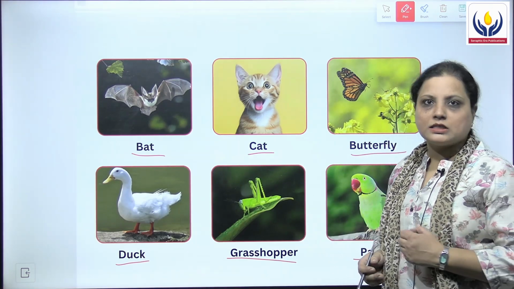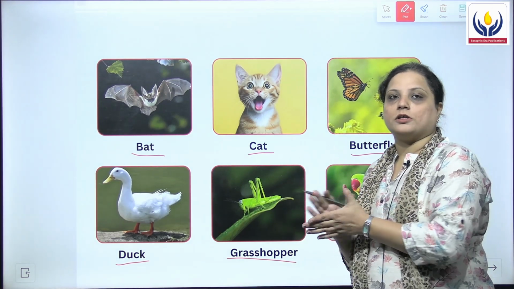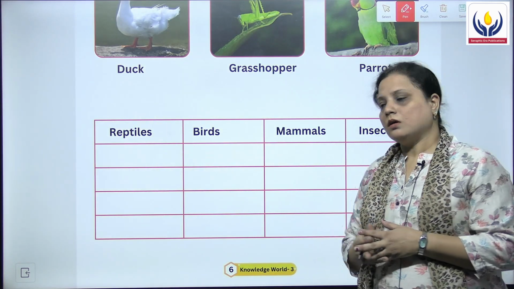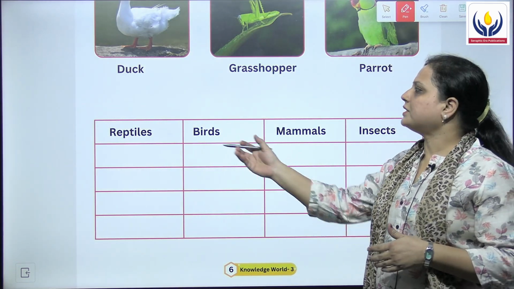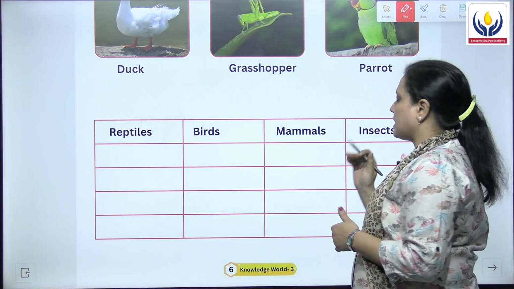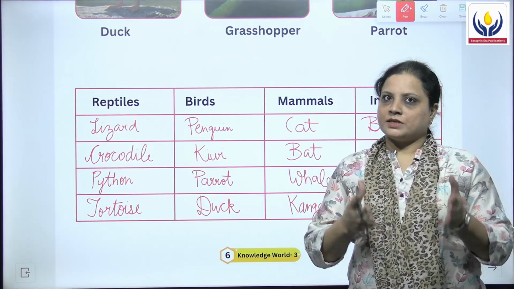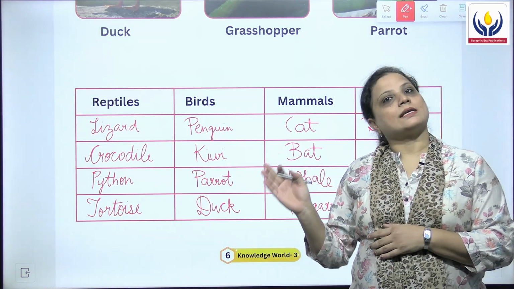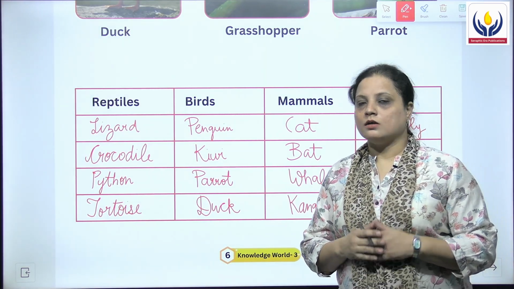Now we'll categorize them according to their features. Here we have a block given and it is divided into 4 parts: reptiles, birds, mammals and insects. Since we have already read about the different pictures, let's categorize them according to their groups.